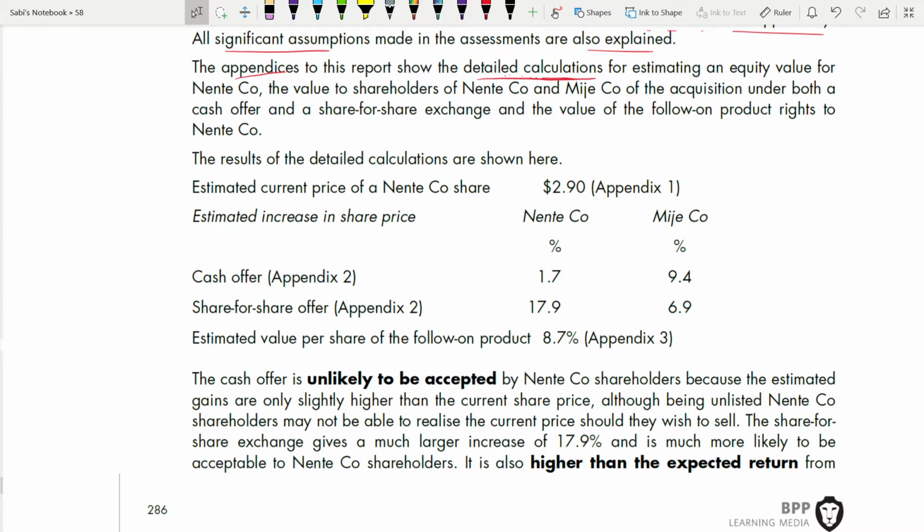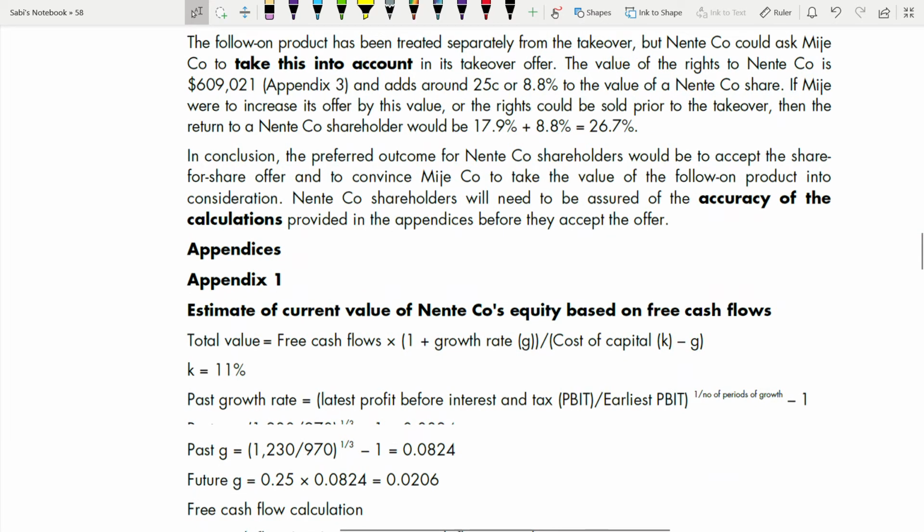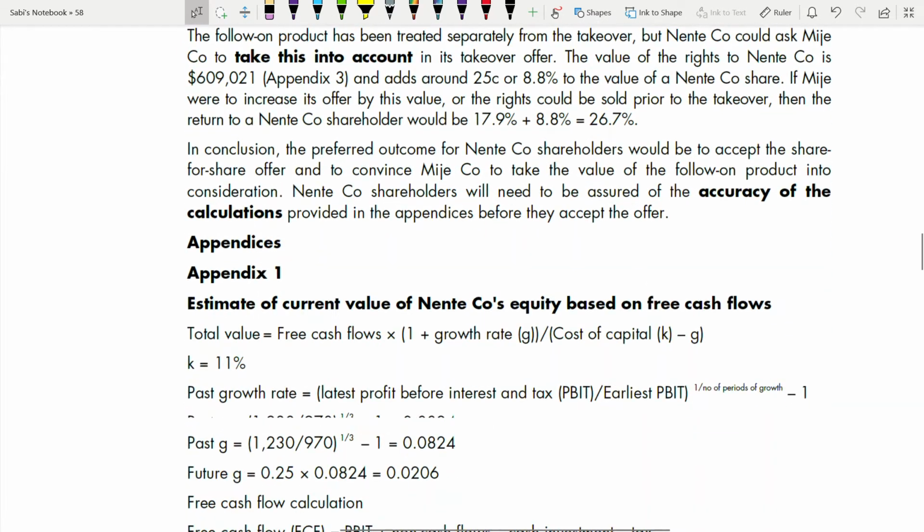So first we have to go to the appendix. This you will not understand. Keep space. Okay, so directly we are going to the appendix. Appendix 1. Of course, it is the estimate of the current value of Nente's equity based on free cash flow. Make sure that you know the formula for free cash flow. Okay, so the total value. Memorize this formula.